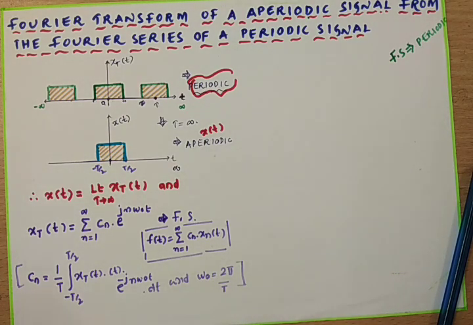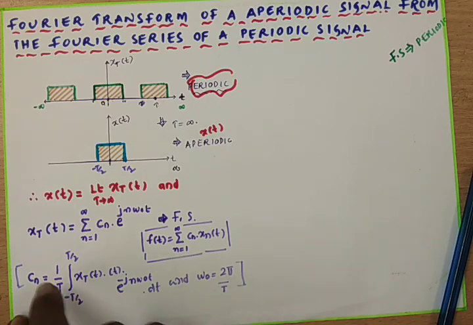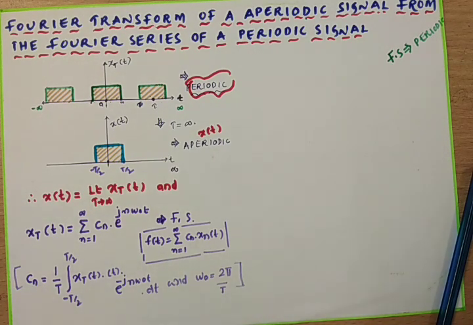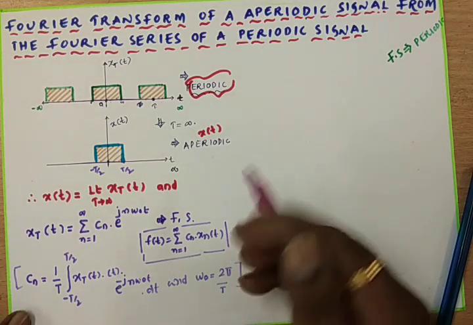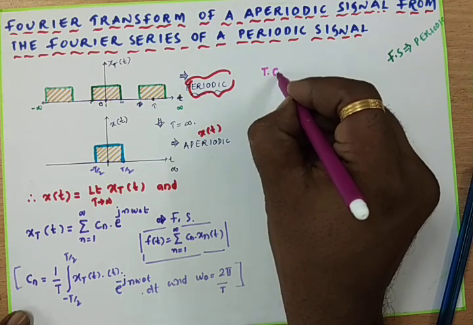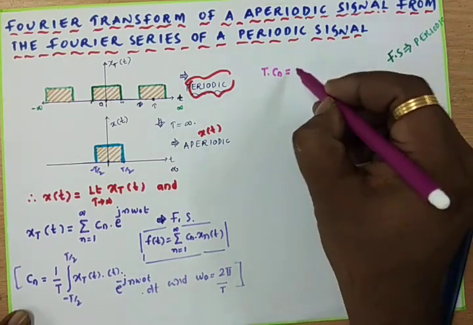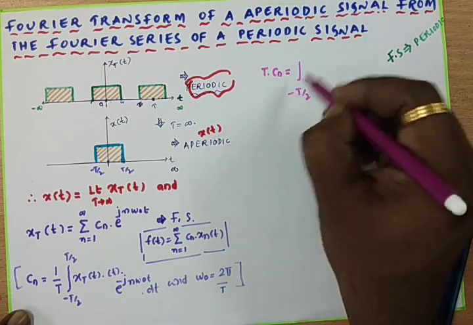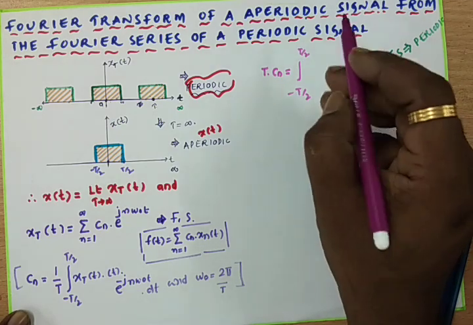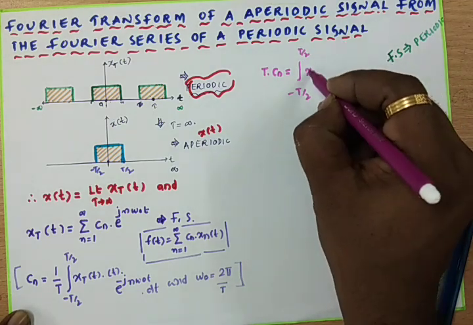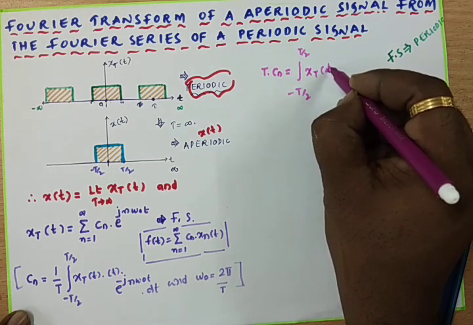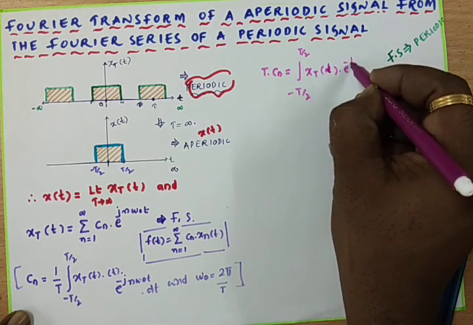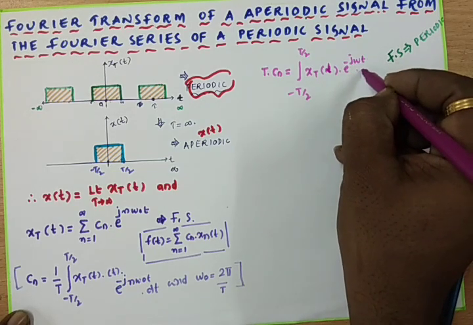Here the term Cn is the amplitude of the component of the frequency n omega naught. Cross multiplying this equation, we get T into Cn equals the integral from minus T by 2 to plus T by 2 of x_T of t into e to the power of minus j omega t dt.